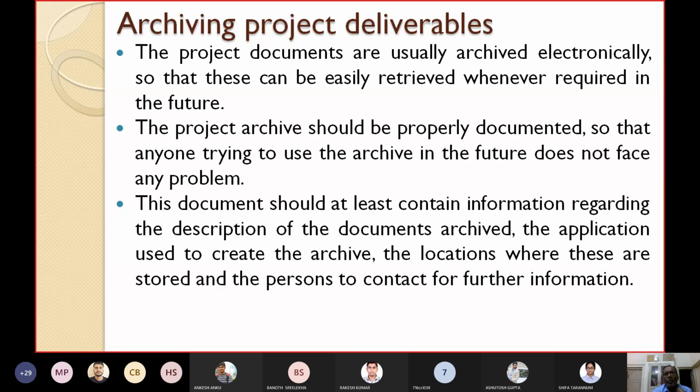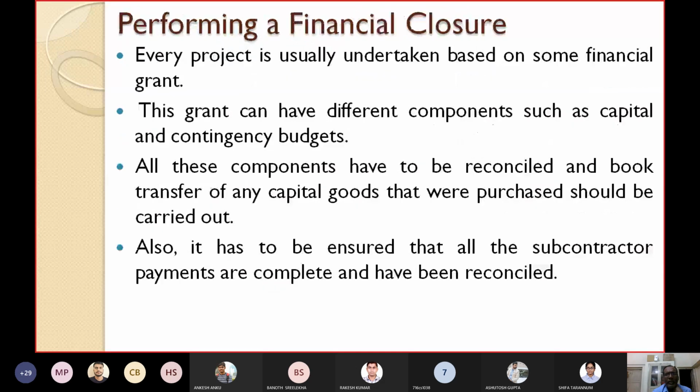Archiving project deliverables: whatever the deliverables are, you have to archive them properly and record them properly. Again, it's quite easy, you can read yourself. Then performing a financial closure.